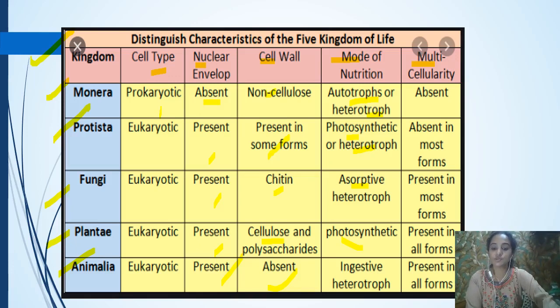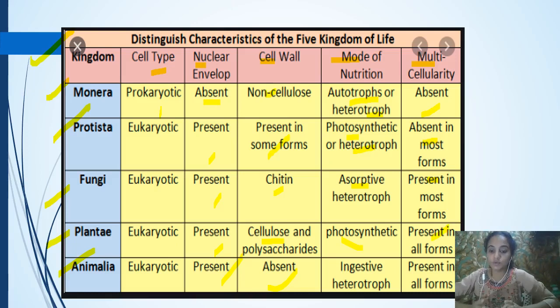Now, the cellular structure: if you see, in Monera, multicellularity is absent. Then in Protista, absent in most forms. And in fungi, present in most forms. And present in all forms in Plantae, as well as in Animalia, it is present in all forms.